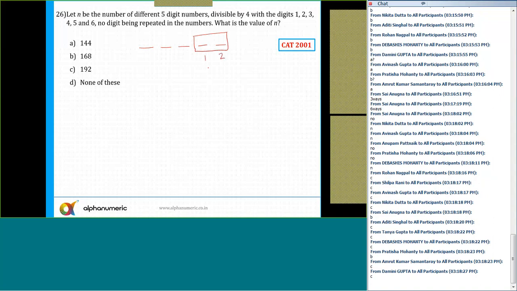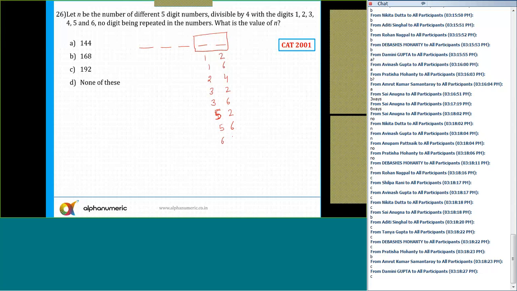So make the cases. I can say 12, then 16, yes or no? If I start with the digit 2, 24 only. If I start with the digit 3, then 32 and 36. If I start with the digit 4, then 42 and 46 are not possible. Then if I start with the digit 5, then 52 and 56.